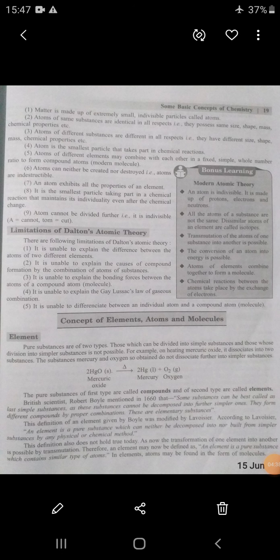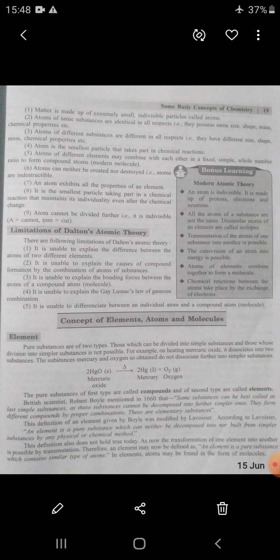So dear student, three definitions arise from the discussion. The first definition was given by Robert Boyle, the second by Lavoisier, and after that the conclusive modern definition was given by different chemists.